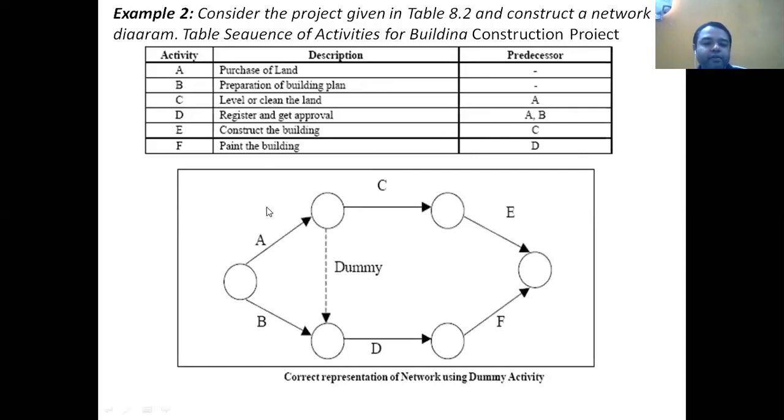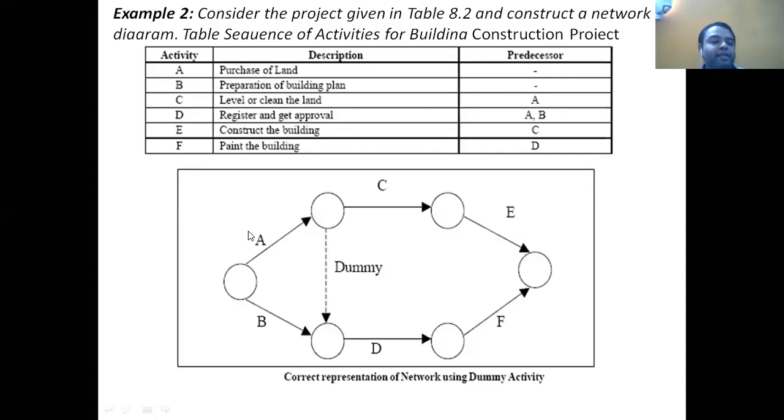Again, I have given a total solution at a glance, but we'll go step by step on how to draw this network. Now come to the A activity. For A and B activity, there's no predecessor activity. That means A and B activity both are the initial activities, so they can be started simultaneously. They have to start at the initial level.